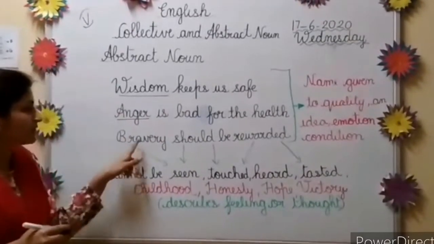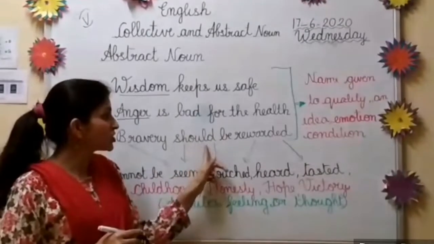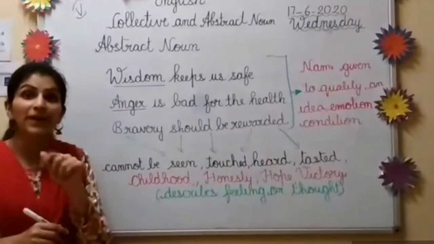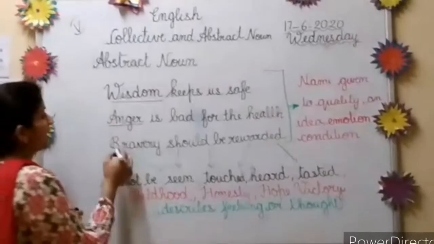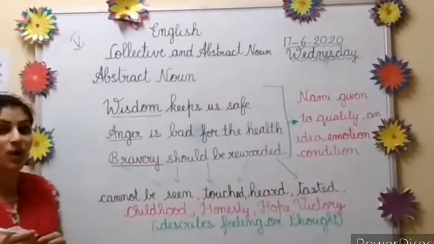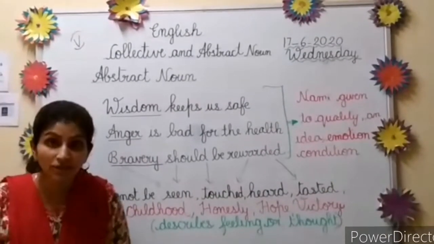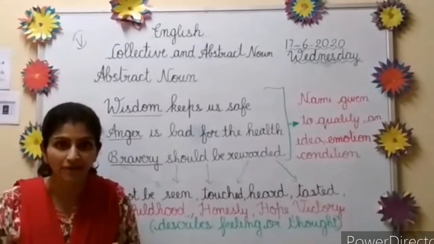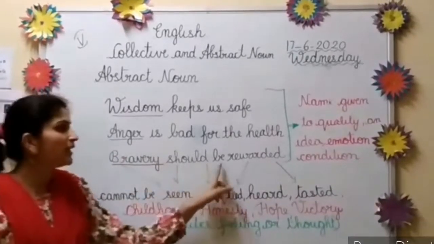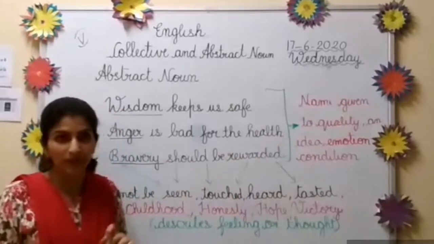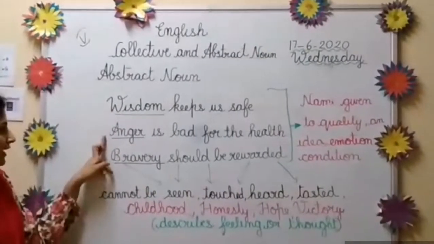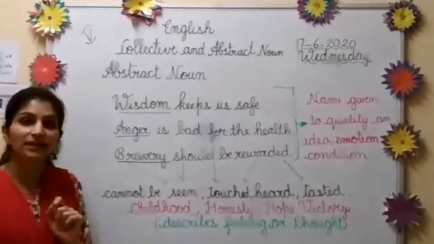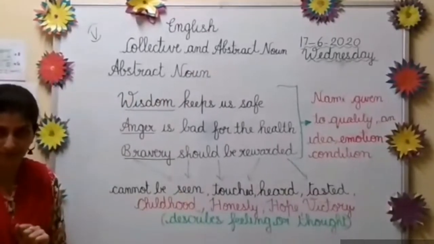Now see, bravery should be rewarded. Bravery. Bravery is what? It is the quality of a person to be brave. So bravery should be rewarded. Okay, so here wisdom, anger, bravery. These are the abstract nouns.